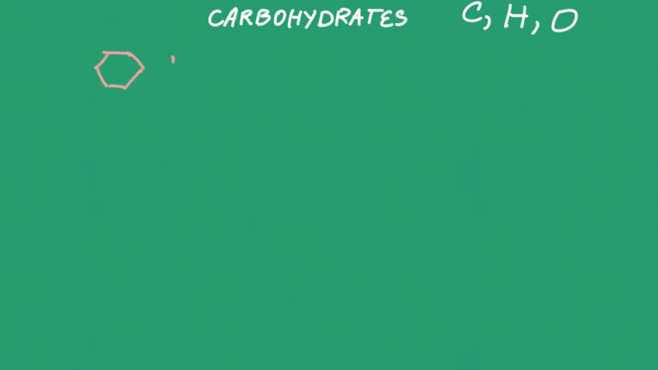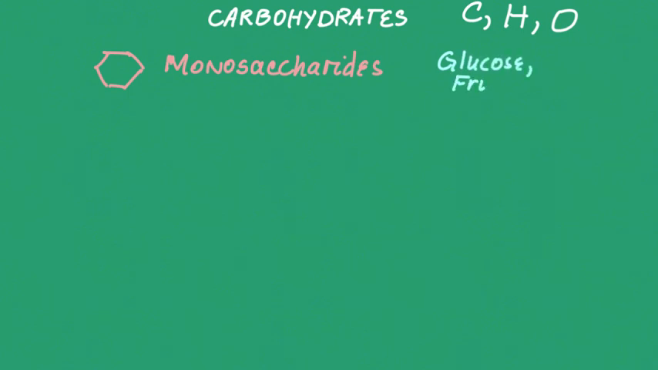Let's take a closer look at carbohydrates. Carbohydrates are made up of the elements carbon, hydrogen, and oxygen. There are three classes of carbohydrates: monosaccharides, disaccharides, and polysaccharides. Monosaccharides are single sugars. The examples are glucose, fructose, and lactose. Notice how they end with the suffix "ose". "Ose" means sugar. So those are the three monosaccharides that we will come across in the human body.